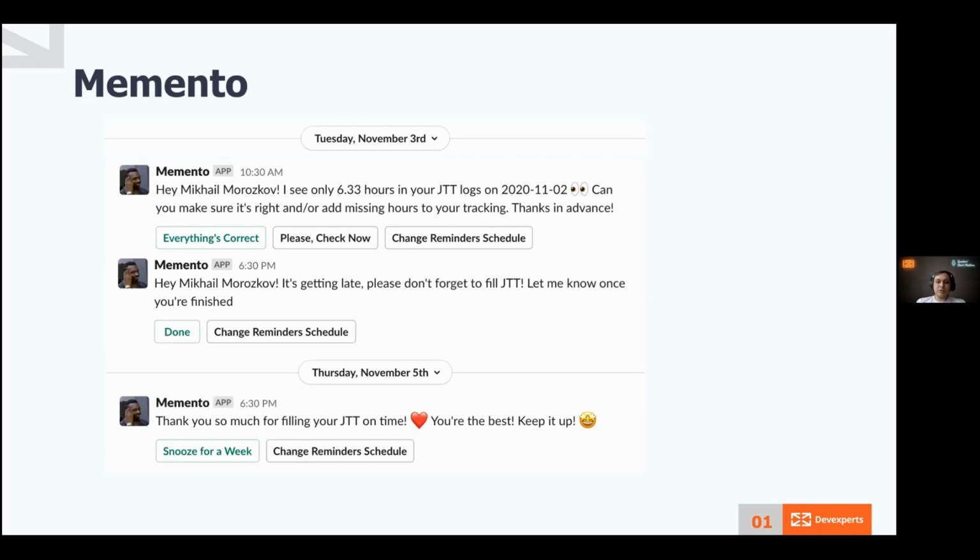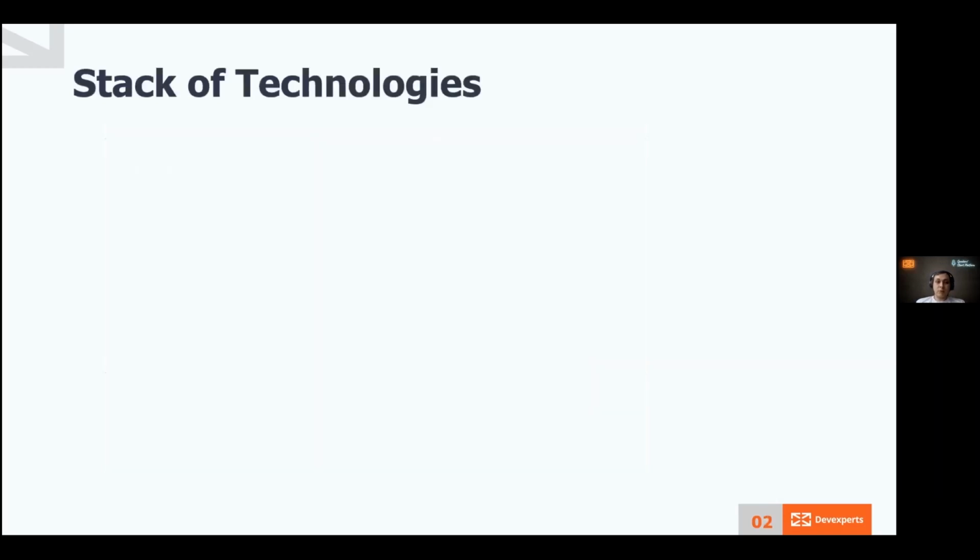Behind the scenes, it collects statistics for everyone nightly. This project started with Mikhail's idea and my desire to develop with new technologies. We committed to this project in my PPR goals, and someday I just started implementing it. That's the beginning of the Memento story.